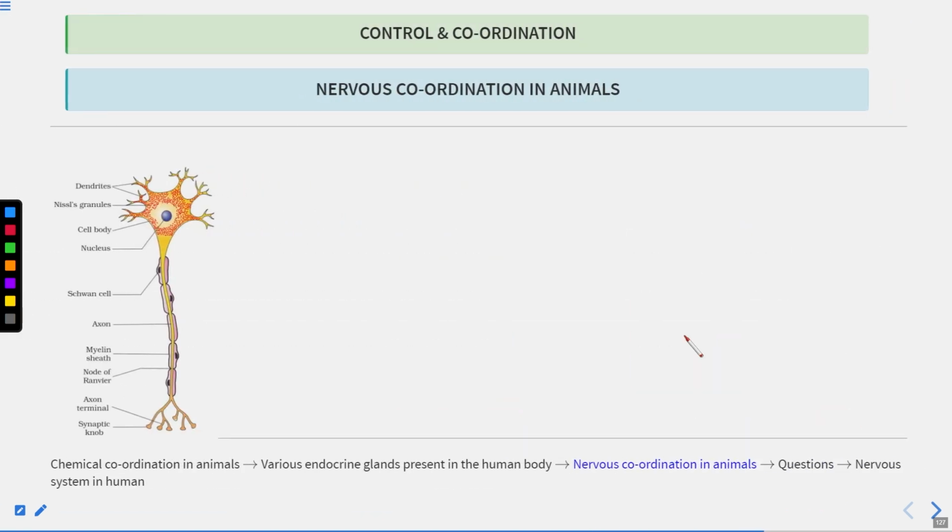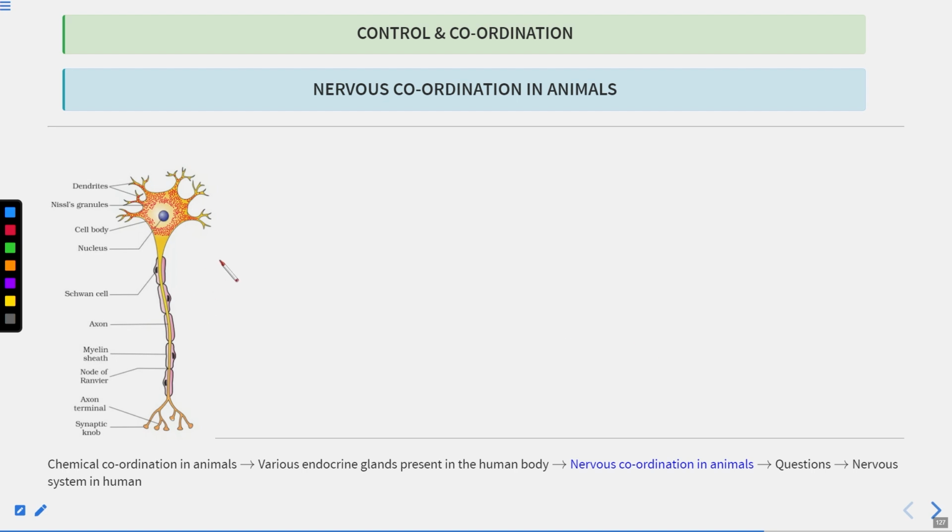Clear? Now, this is an image showing you the structure of the neuron. This is a neuron, also known as the nerve cell. You can see dendrites are present here. Here you can see the cell body. You just have to remember the main parts that I am labeling.